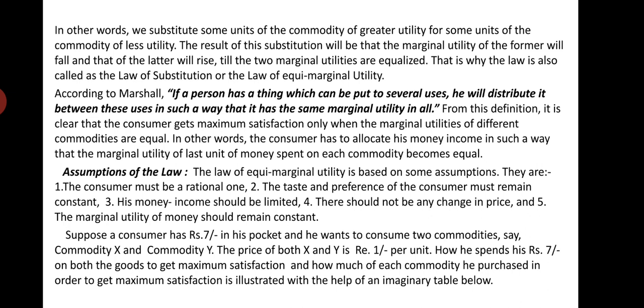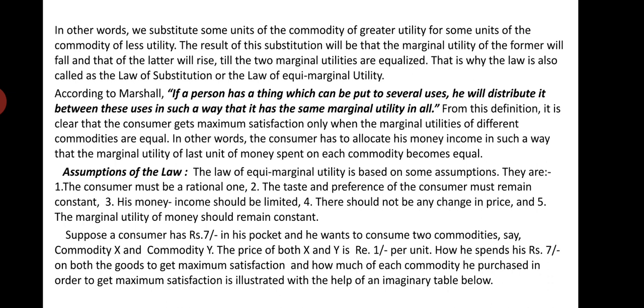In other words, the consumer has to allocate his money income. Mark this. Your money income is limited, but as a rational consumer, you must decide how to allocate this money income, and you have to allocate it in such a way that the marginal utility of the last rupee, the last unit of money spent on each commodity, becomes equal.